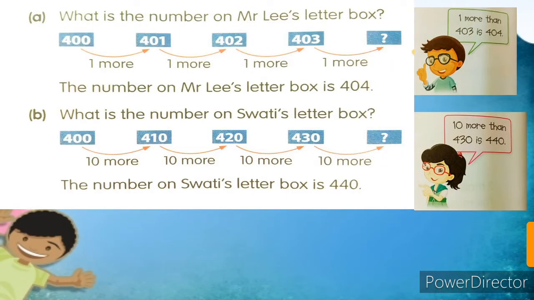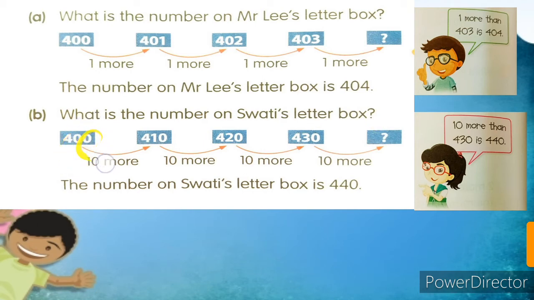So let's see what is the number on Mr. Lee's letterbox. With this, one more, one more, one more. So this number will be 404. One more than 403 is 404. So we can say the number on Mr. Lee's letterbox is 404. Let's see what is the number on Swati's letterbox.